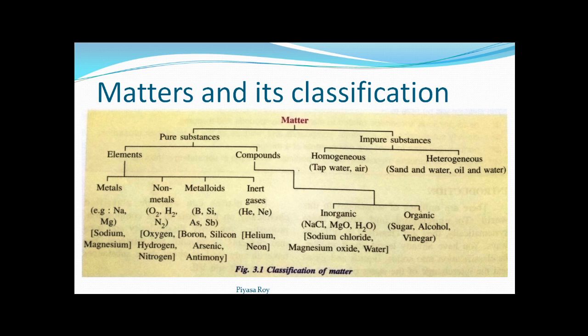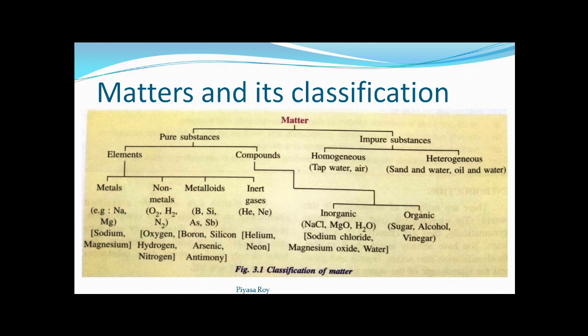Metalloids are the elements which can show both the properties of metals and non-metals. These are metalloids. So boron, silicon, arsenic, antimony, these are the examples of metalloids. Inert gases: helium, neon, argon, krypton, xenon and radon.